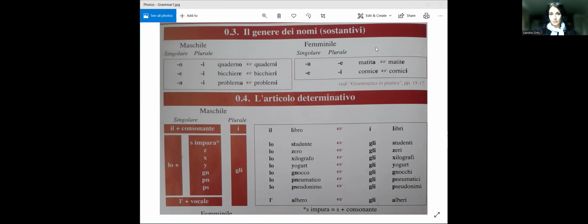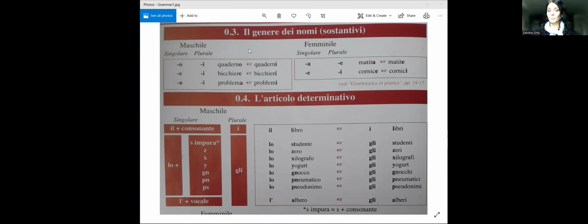So we're talking about nouns. Nouns are things, meaning objects, people, places, animals, plants, objects in general. And you may know already that in Italian, like in French and Spanish, if you have studied a bit of those languages, we have the gender, the feminine and the masculine gender. We don't have the neutral, like you do in English, for example, it. We don't have it. So basically everything is either masculine or feminine.